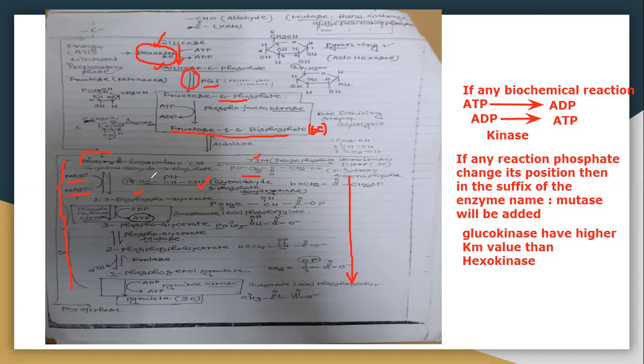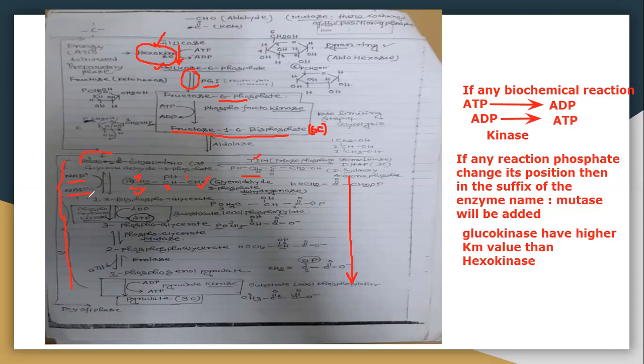Now here see glyceraldehyde 3-phosphate: 1, 2, 3. The phosphate is present on the third carbon. That's why it's glyceraldehyde 3-phosphate.